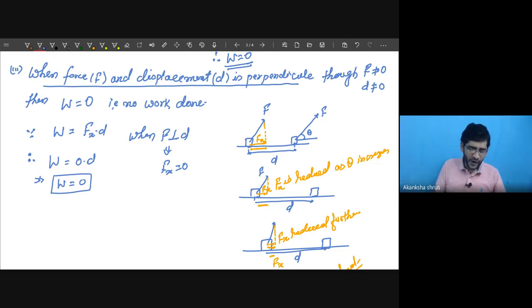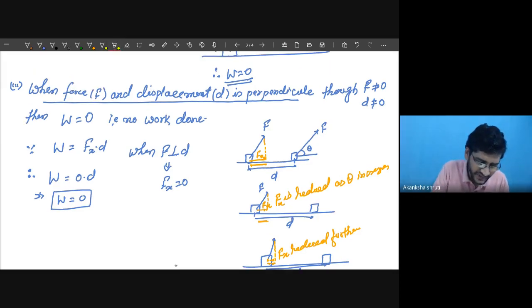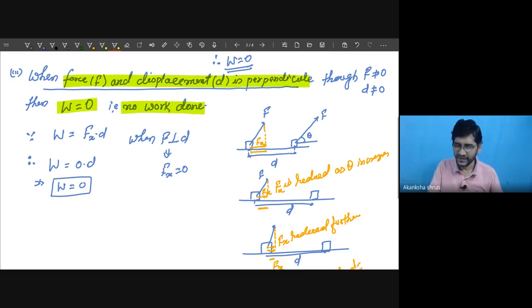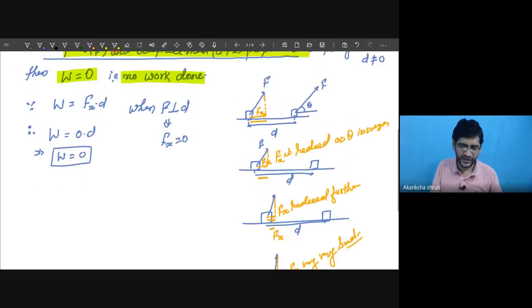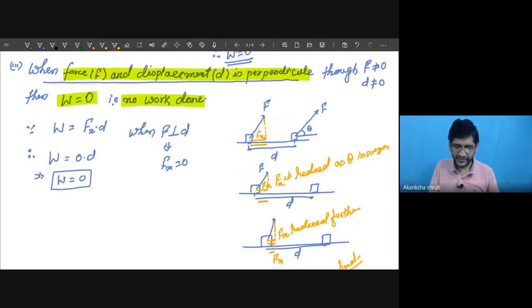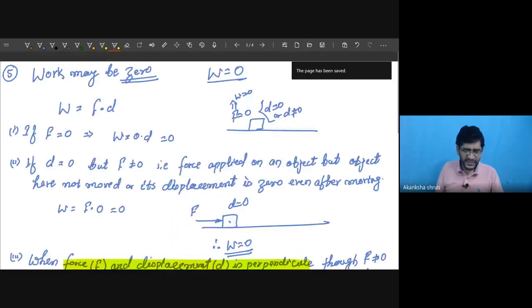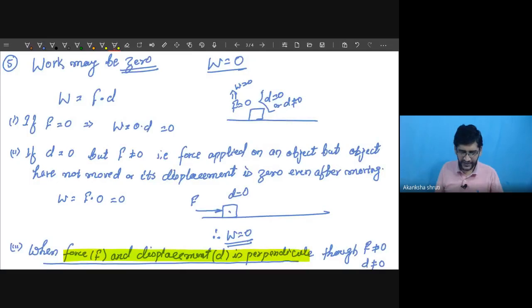So this is a very important case: when F and d are perpendicular, then no work is done, work done is 0. This we have understood with the help of considering the component of force, because work is calculated by considering the component of force along the displacement. That is one thing. So this way we have understood positive work, negative work, and zero work.